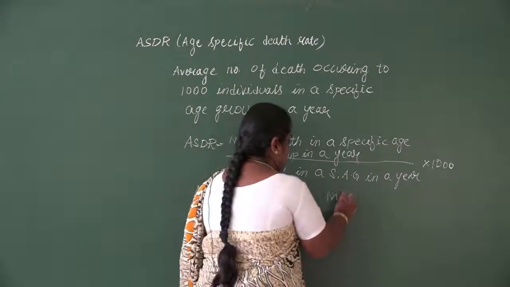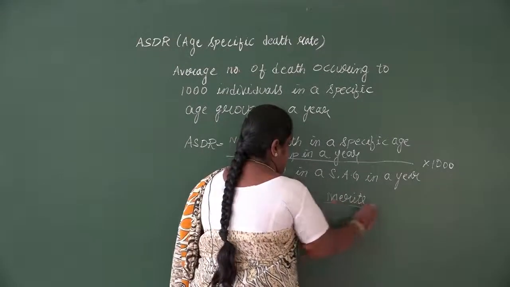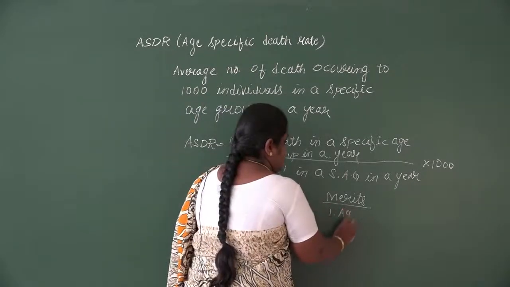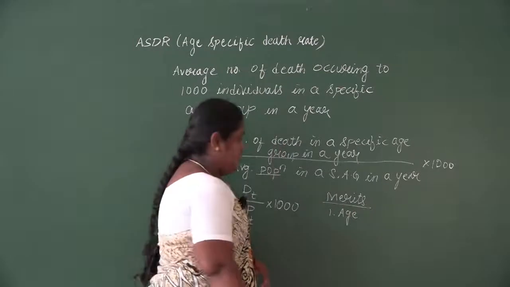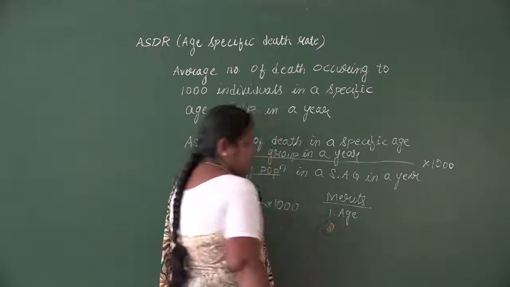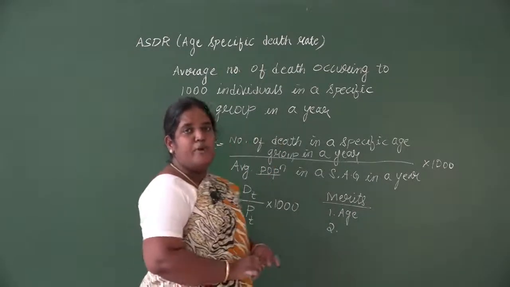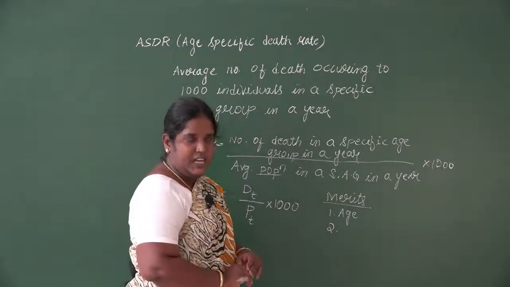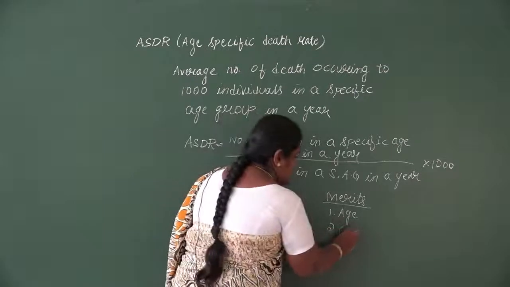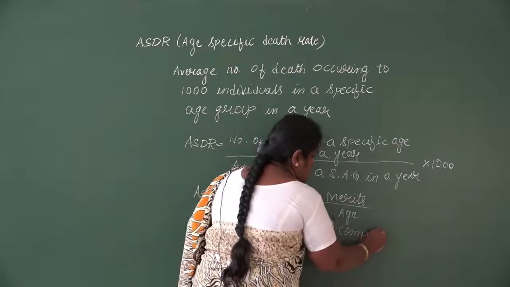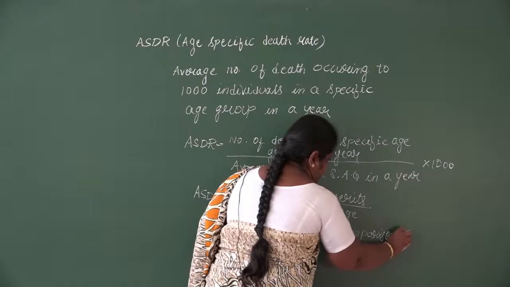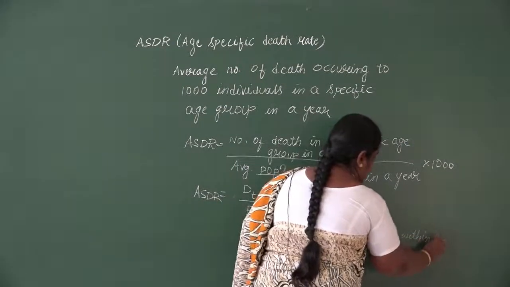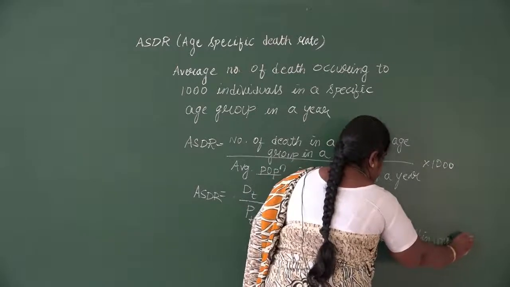Under the merits of the age specific death rate, here the age composition of the population is considered. And the next point is, if you have to compare the death rate within the population for different age groups, that can be done. So comparison within the age groups is possible, within the population.